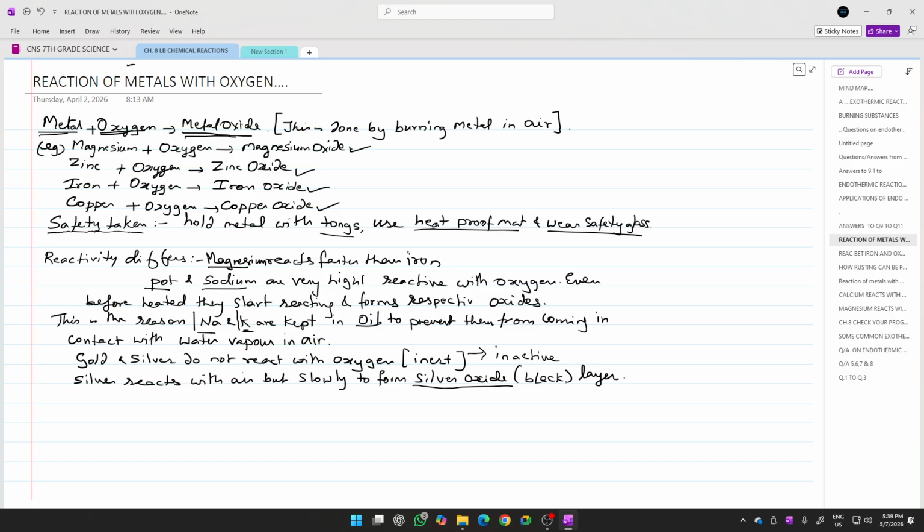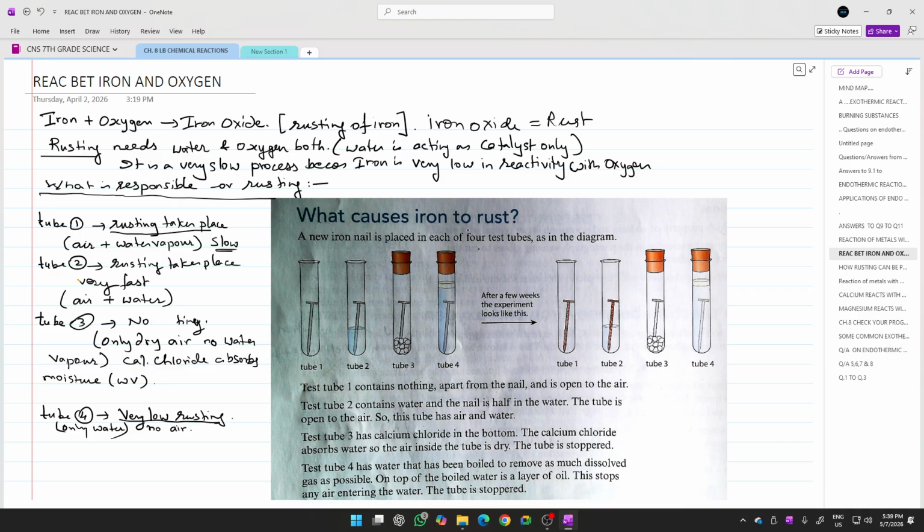Let us move on to the next slide, which talks about the reaction of iron metal with oxygen. So here we are going to study the reaction of iron with oxygen. For this, first let us understand this word equation.